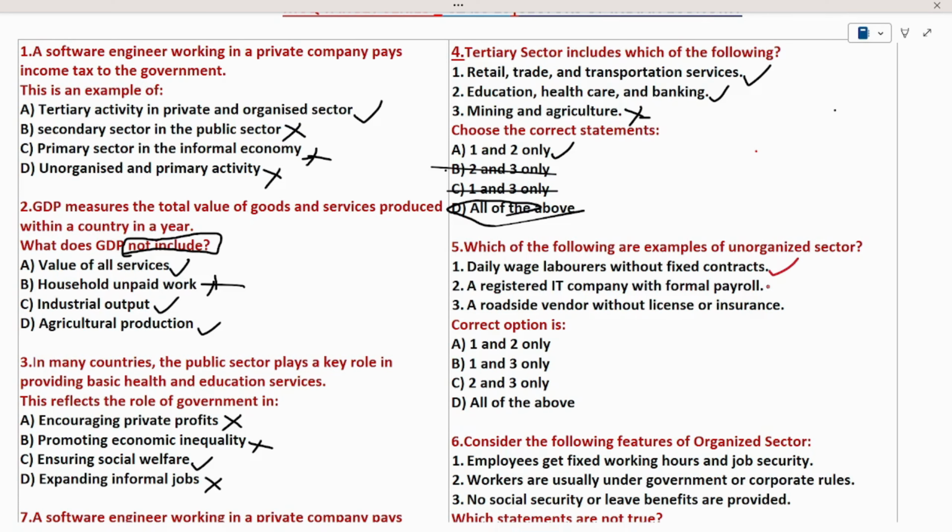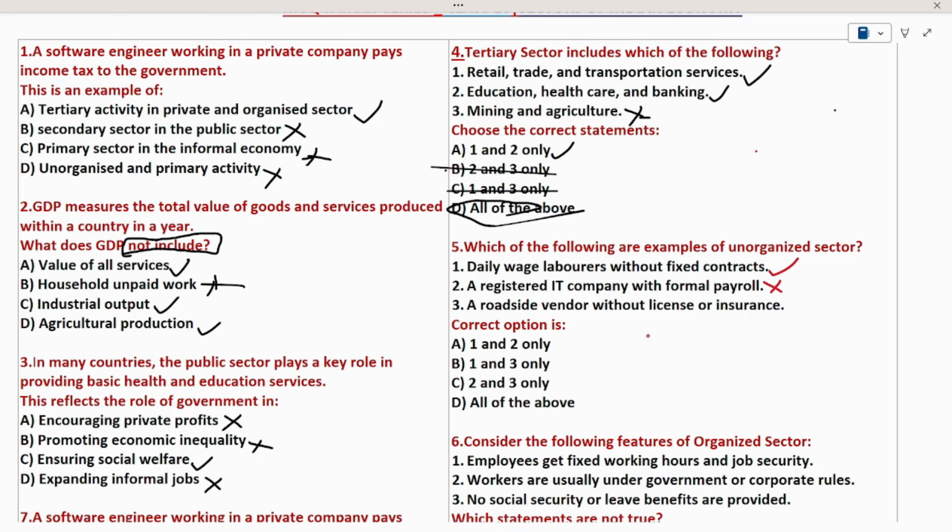Come to statement 2. A registered IT company with formal employment. We know that a registered IT company comes under the organized sector. But in the question, we need to find which of the following is the unorganized sector. So IT is the organized sector. So statement 2 became wrong. Why? Because we need to find the unorganized sector, but an IT company is the organized sector. So statement 2 is wrong.